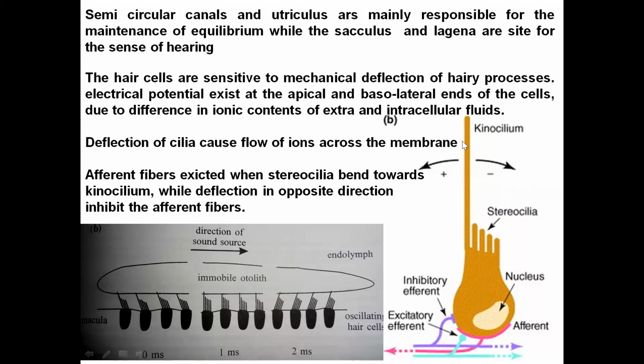This large flagellum is known as kinocilium, and the shorter ones are known as stereocilia. What you see in the trend, as you go this way the length of the cilium increases. So stereocilia are shorter, and the last one, the kinocilium, is the largest one. And these cells are sensitive to mechanical deflection.